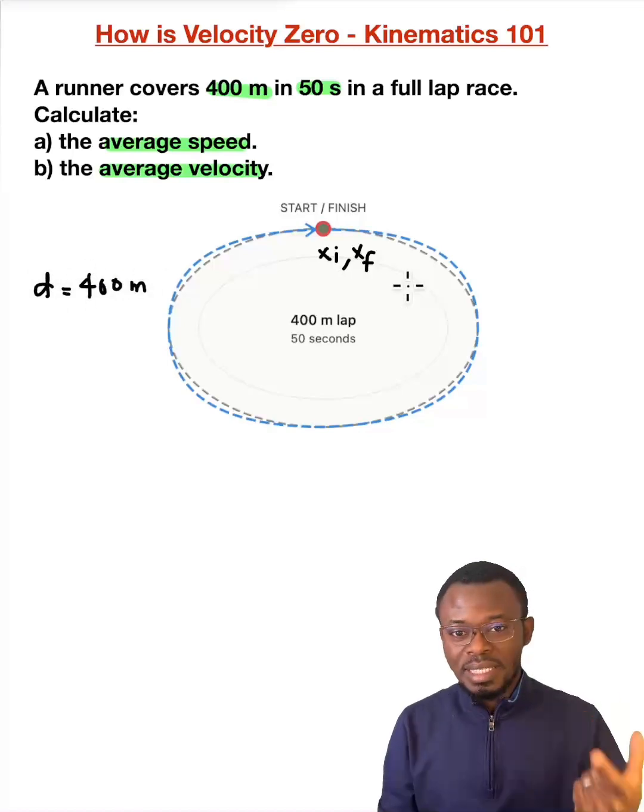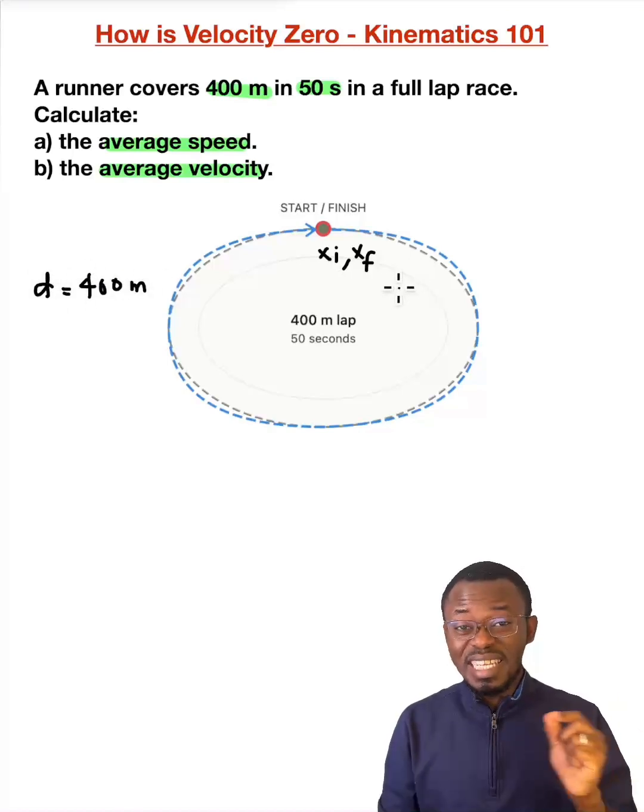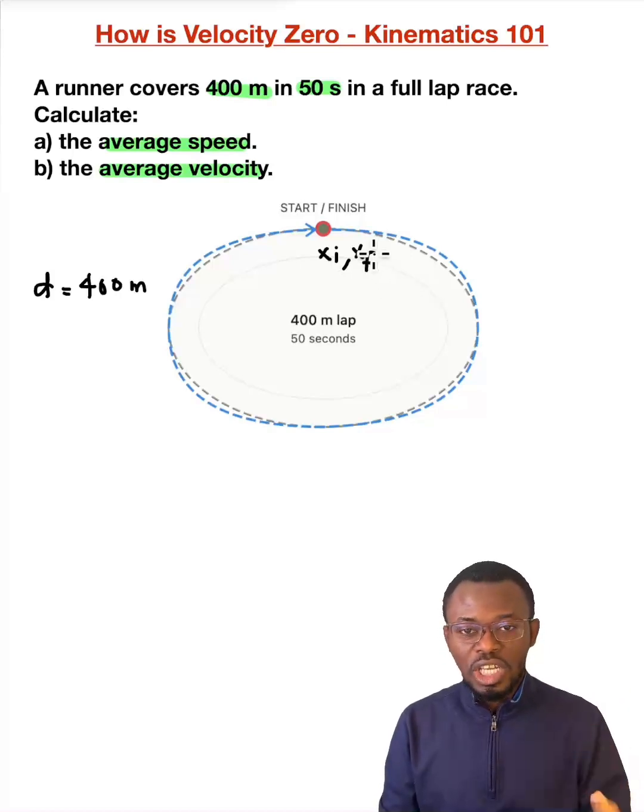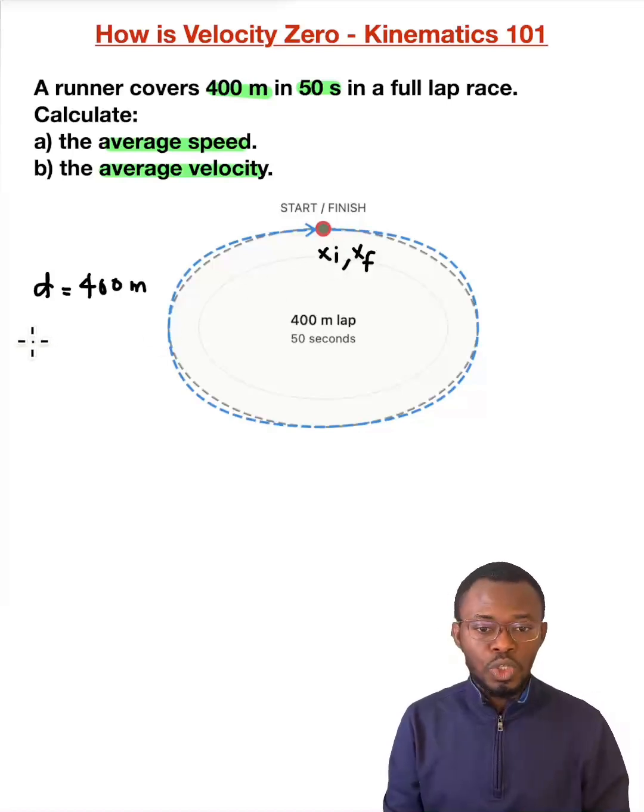All right, what about the displacement? The displacement is the change in position. In 50 seconds, the change in position of this runner is just 0, because the runner started from the initial position and ended at the initial position as the final position. Displacement is the final position minus the initial position.